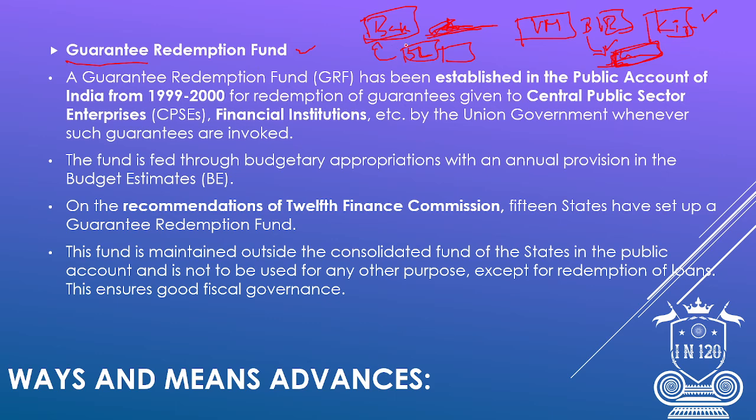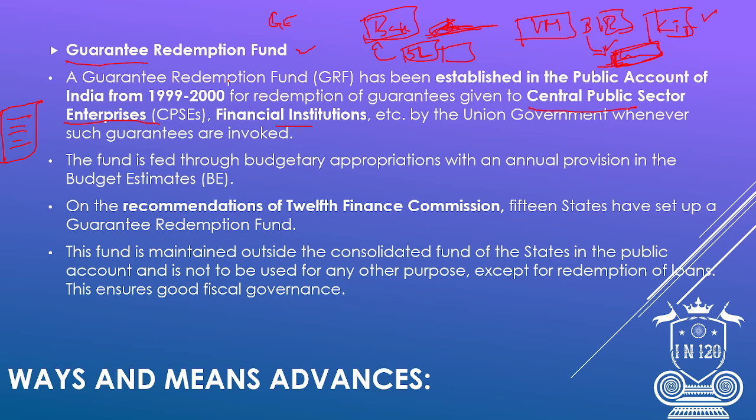So this happens for normal people, for a business tycoon, and also for government establishments. This guarantee will be given to central public sector enterprises for them to raise loans for their proper functioning, for their management. The government will give the guarantee, and guarantee securities will be given for them to raise loans from the financial institution.